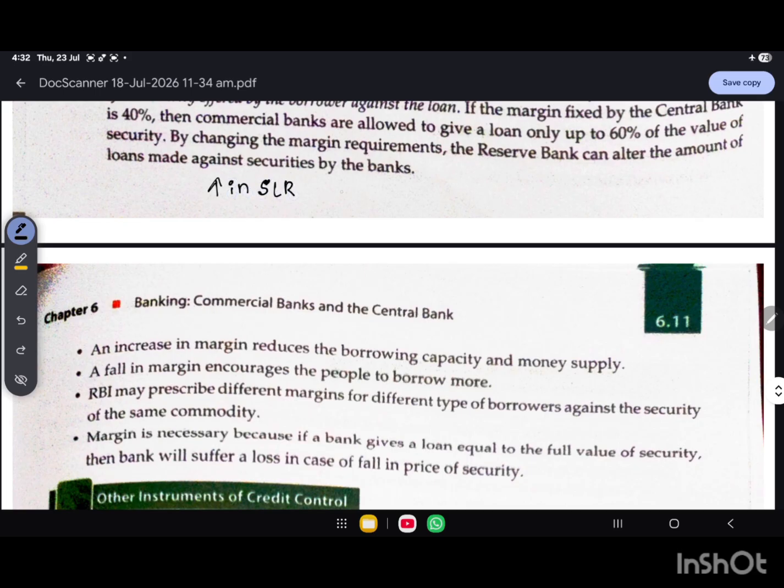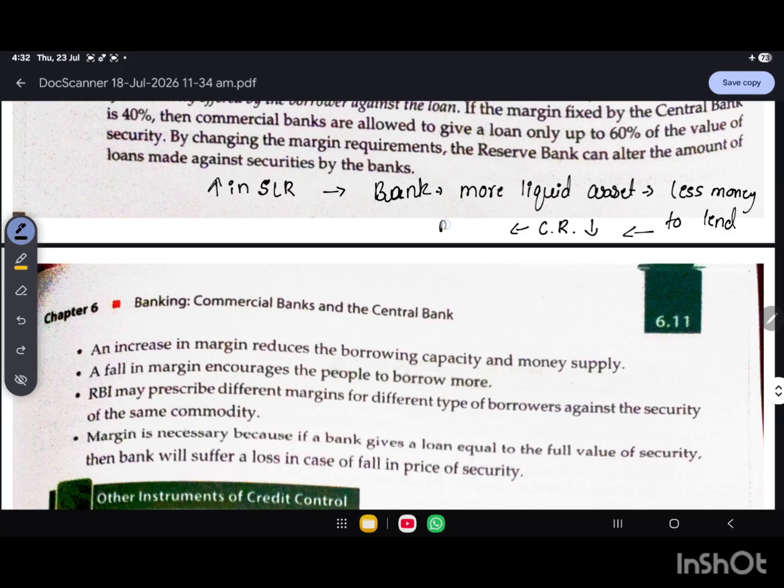Now let's see how this increase in SLR is going to affect things. If the central bank increases the SLR, banks must keep more liquid assets with themselves. So if the bank keeps less money for lending, the banks will have less money to lend here. Because of this, credit decreases and money supply also decreases.